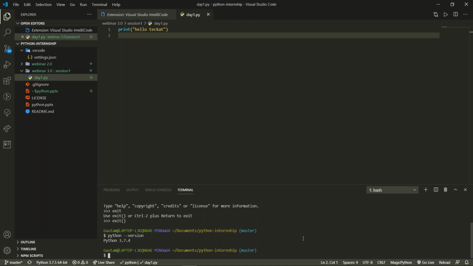For executing the code, I need to write over here python, since I'm using the Python compiler. And now the path, which code I want to execute. For the path, you need to write dot slash. Dot slash means in the current folder. In the current folder, I want to execute this from webinar 3.0. See over here, you will find the path.